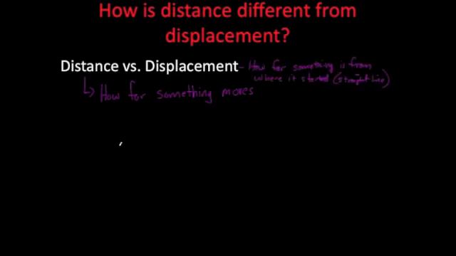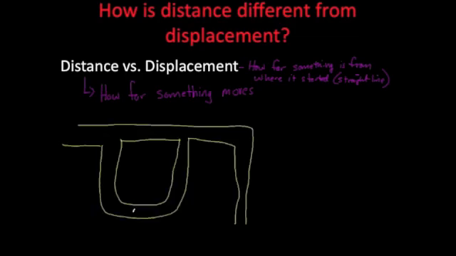So let's pretend that we'll draw my block. Now my house is here, and if I wanted to go to my friend's house, which is right around the corner, they live here. And in order to get there, if I took the roads, I would travel to the end of my block, make a right, and get to my friend's house.